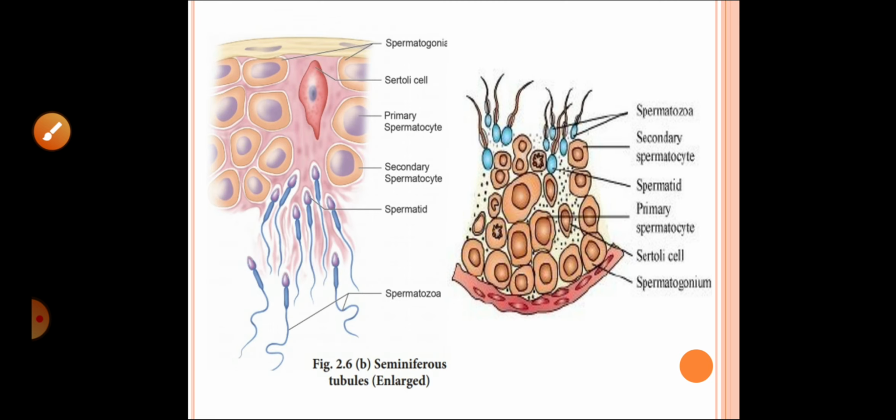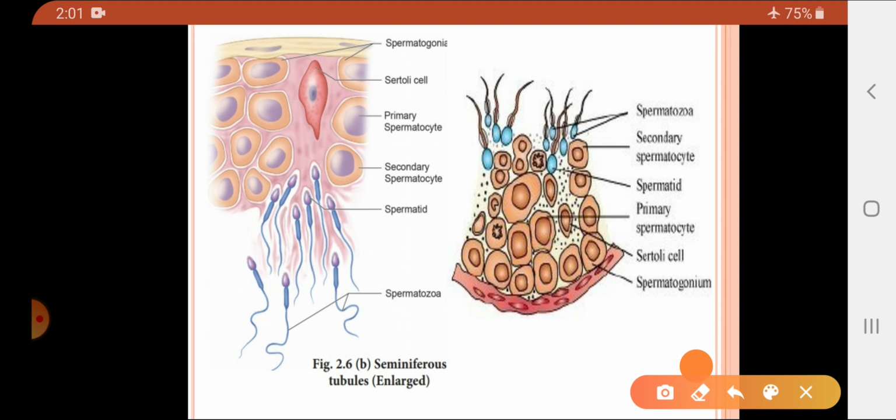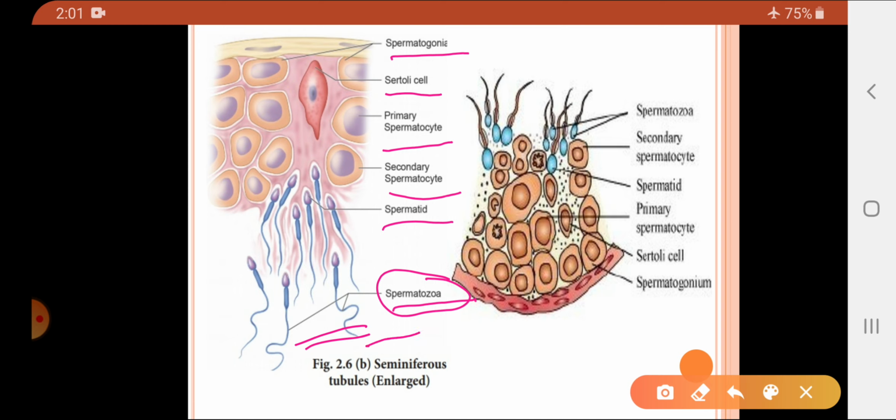So here you can see the different stages of spermatogenesis. These are the spermatogonia and these are the Sertoli cells. Now certain spermatogonia are converted into the primary spermatocyte. These primary spermatocytes are converted into the secondary spermatocytes, which in turn are converted into spermatids, and these spermatids are then converted into the spermatozoa and released into the cavity of the seminiferous tubule by the process of spermiation.